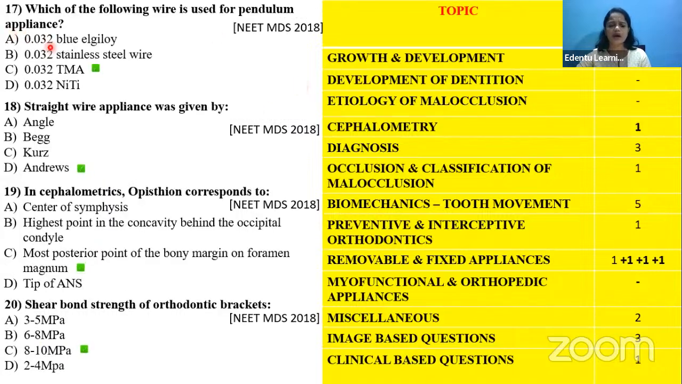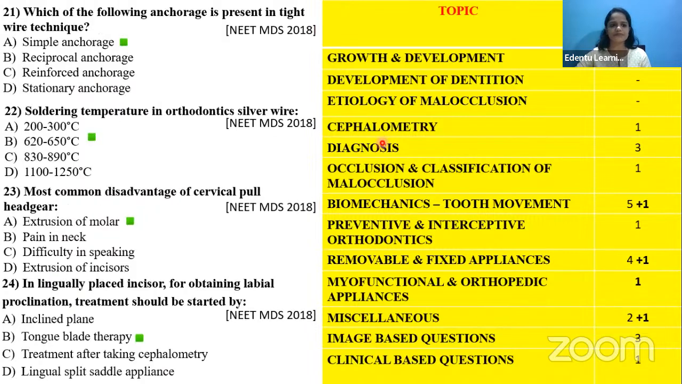Now next is the stainless steel wire that is used for the appliance, which will come under the removable and fixed appliance category. And the straight wire appliance, again, removable and fixed appliance category. Then cephalometric questions were there, like opisthion. What is opisthion is asked, which will come under the category of cephalometry. And shear bond strength of orthodontic brackets will again come under the topic of the fixed appliance.